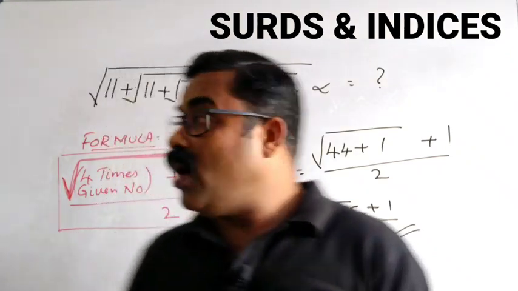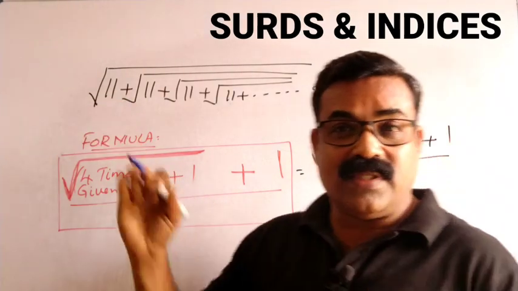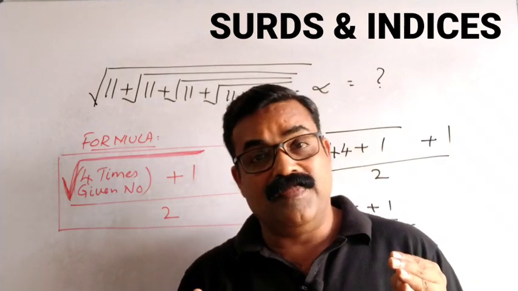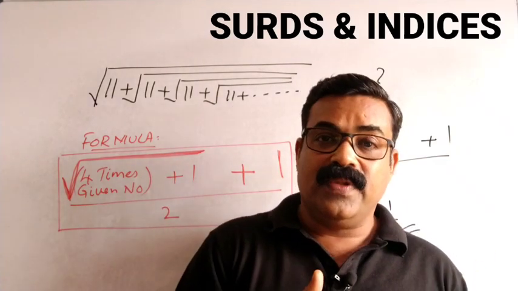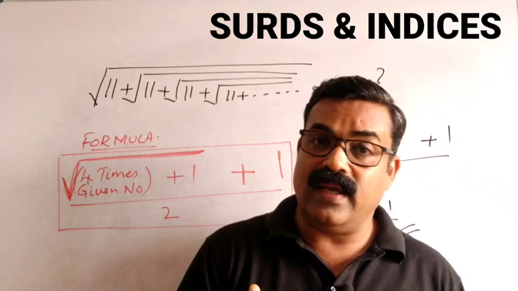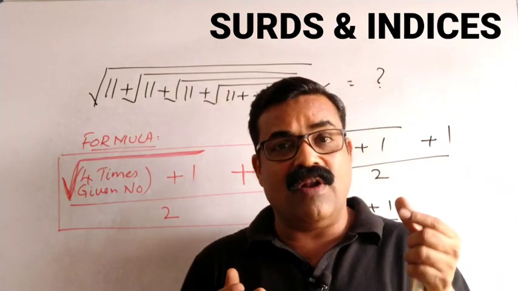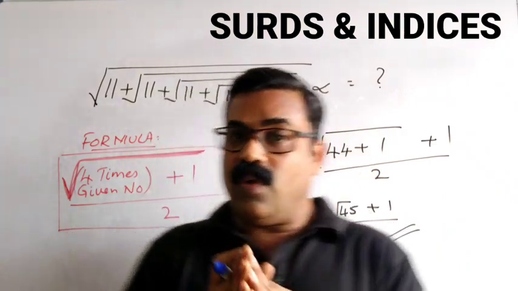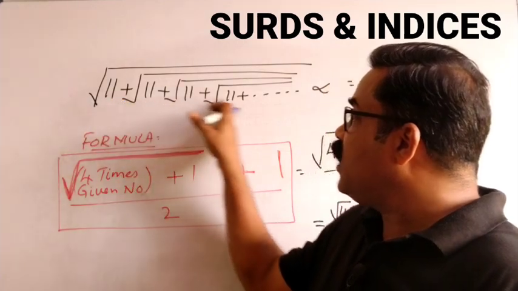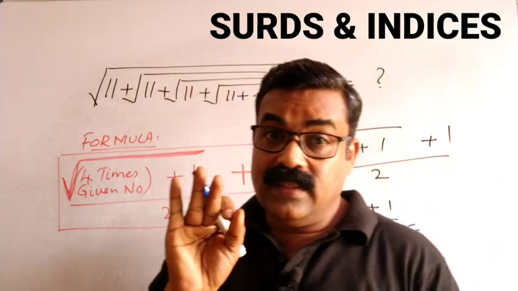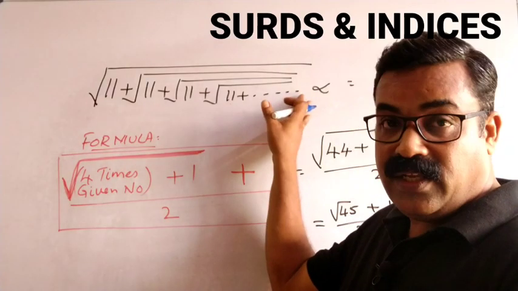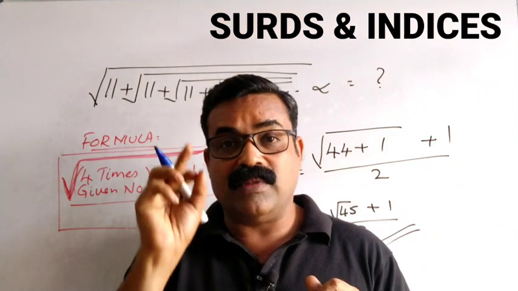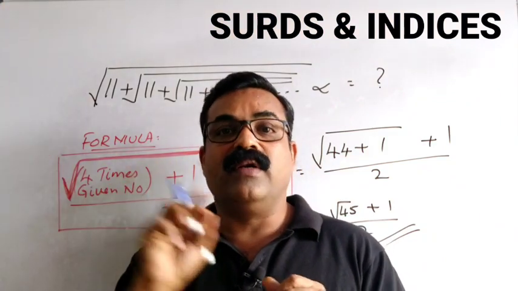Understand very clearly, when you have numbers like this, all these numbers are prime numbers. You can say root 13, root 17, root 19, root 11, root 23, root 29. These numbers will not have factors whose difference is equal to 1. So whenever we have numbers like this, ensure that the question is an up to infinity series, and then apply this formula. What is the formula? Under root, 4 times the number plus 1, plus 1, divided by 2.